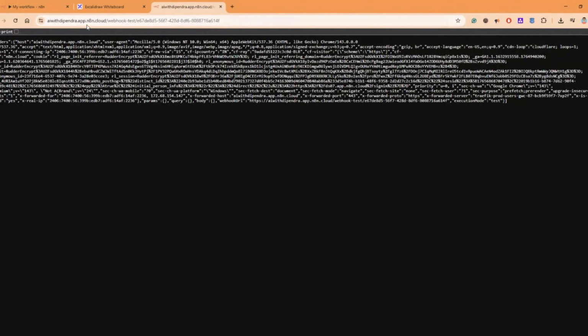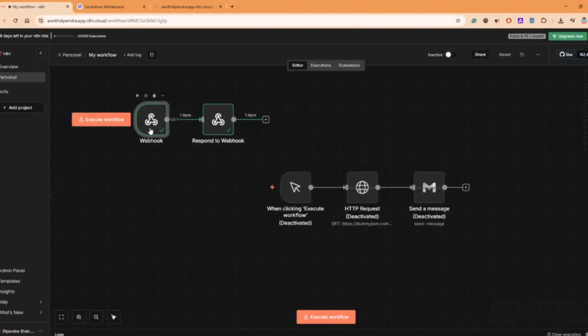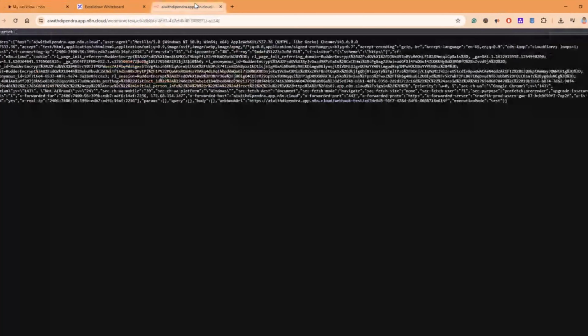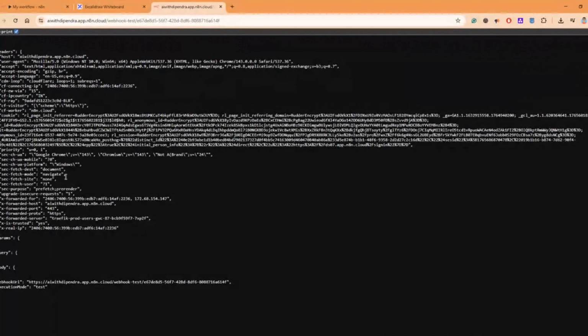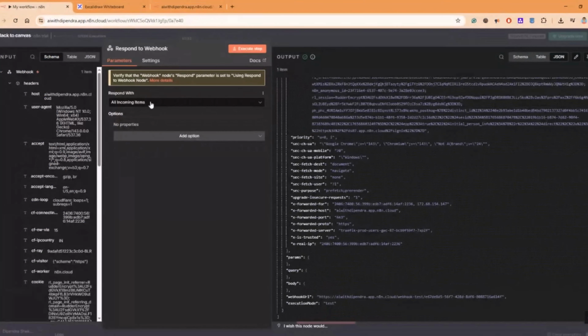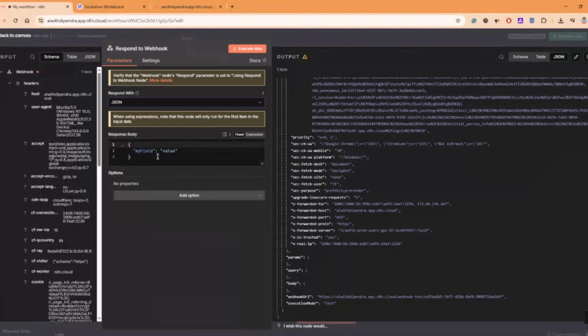We have got this response because our webhook got executed and respond to webhook also got executed. We need to see if it has the JSON which we configured, or if it only provides the webhook data. Let me now change the JSON part, and here, name.